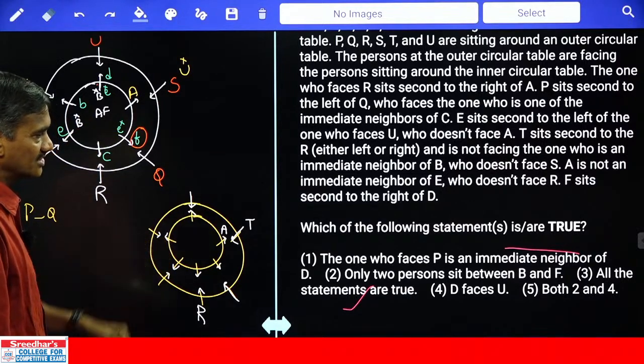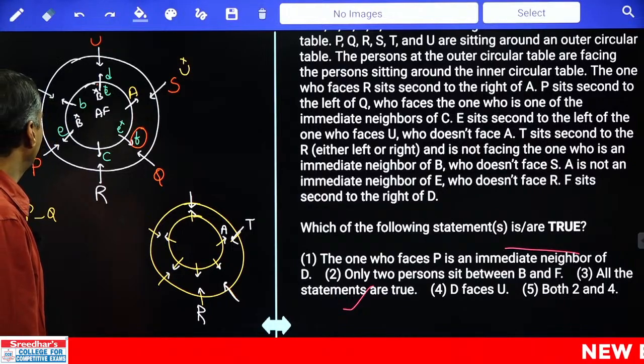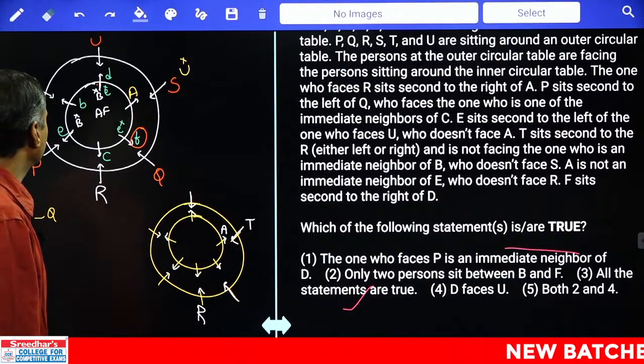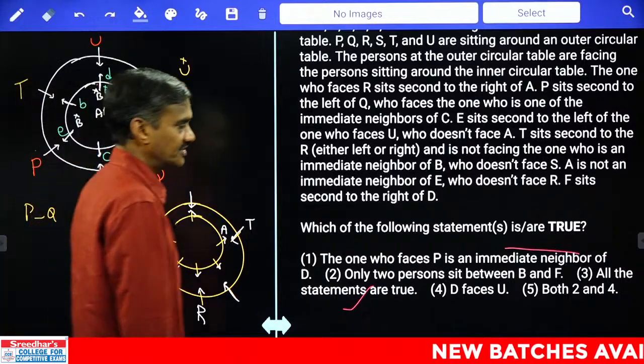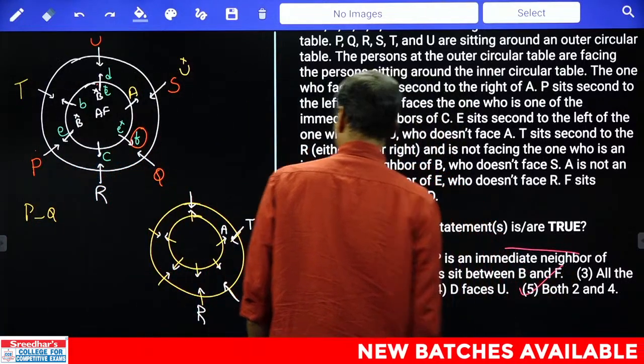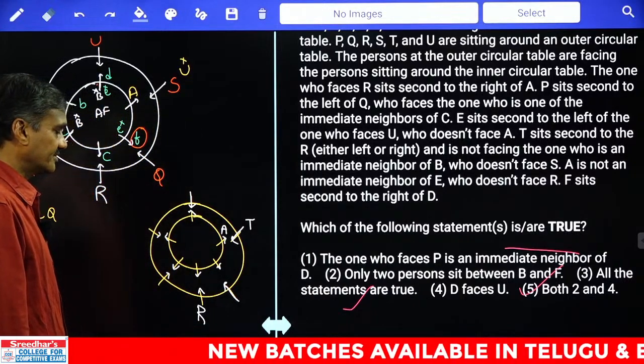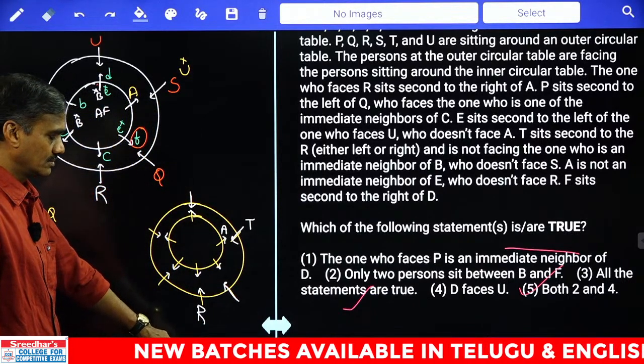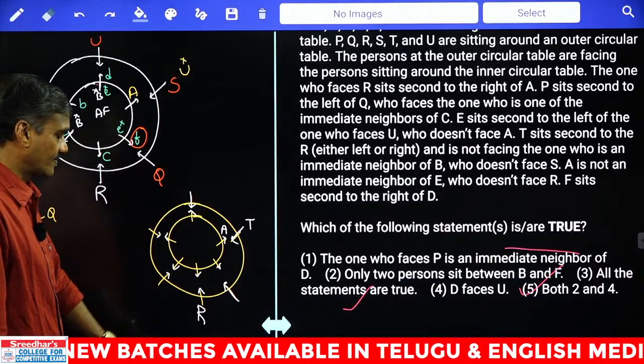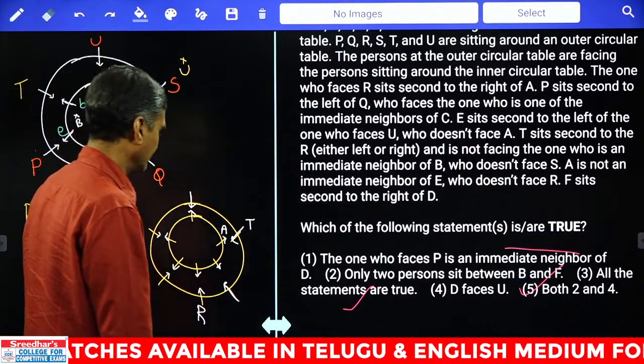Then we have another choice like both 2 and 4, D faces U. D and U are opposite? Yes, they are also opposite. Hence, what is your answer? Both 2 and 4, that is choice 5. Clear? And that is choice 5. And next one.